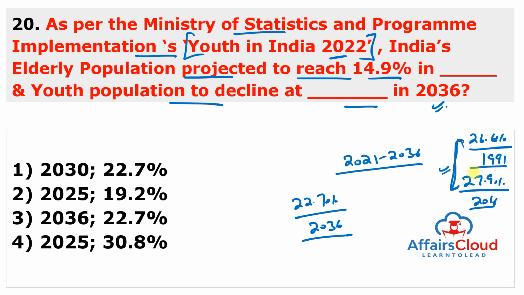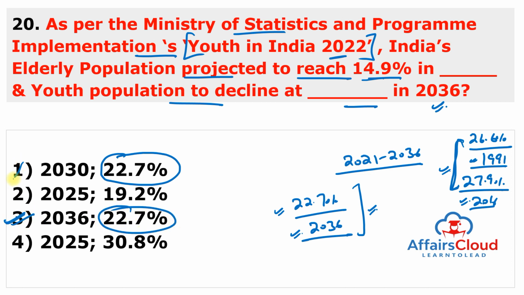Firstly, it increases from 1991 to 2016. Now, a downward trend started and reaches 22.7% till the year 2036. So, the answer of this question can be 1. But the second question is: elderly population projected to reach 14.9% in which year? This is till the year 2036. So, the answer of this question is 3, not 1.